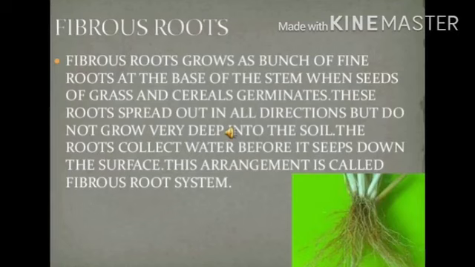Fibrous root. Fibrous roots grow as the branches of the fine root at the base of the system when seeds of grass and cereals germinate. These roots spread out in all directions but do not grow very deep into the soil. The roots collect water before it seeps down the surface. The arrangement is called the fibrous root system.